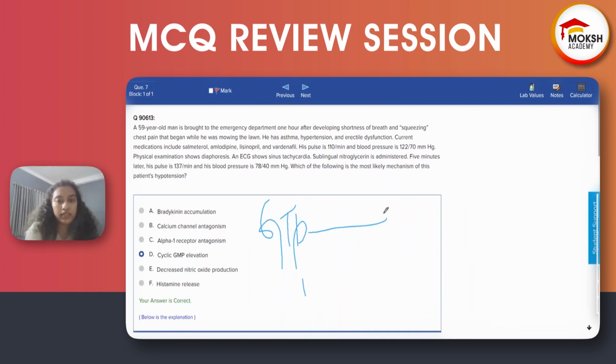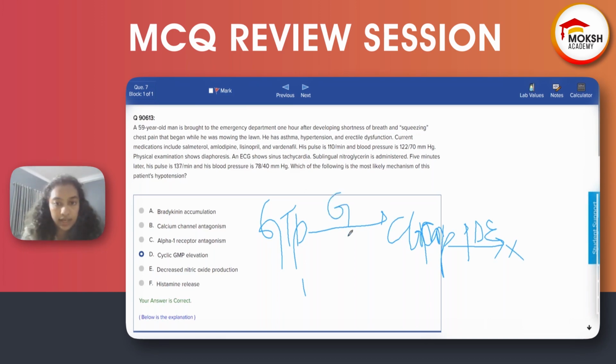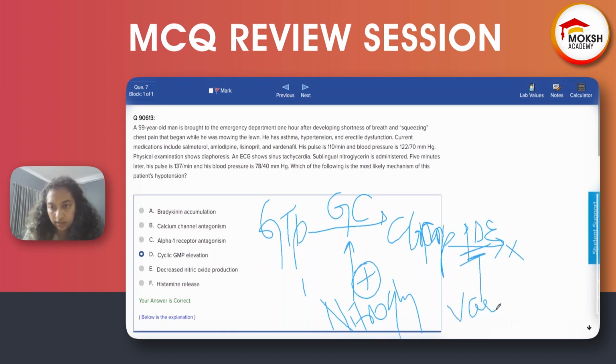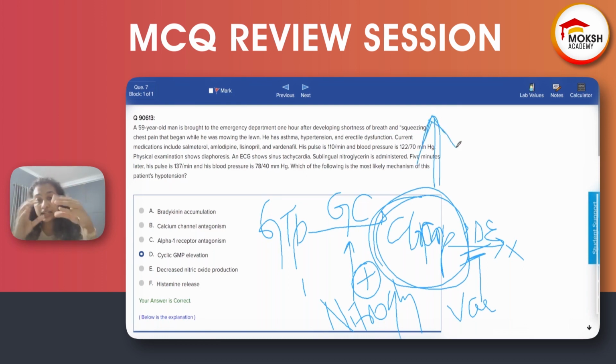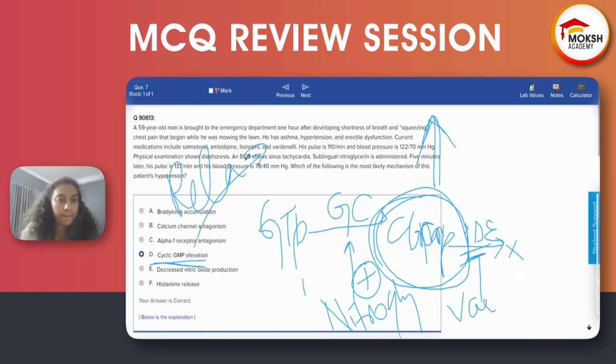So GTP causes cyclic GMP formation, and this is degraded by phosphodiesterase into a degradation product. Now this guanylate cyclase is stimulated by nitroglycerin. The phosphodiesterase is inhibited by vardenafil. So what is the end product? This increases. Everyone got it, right? So cyclic GMP increases. If cyclic GMP increases, this causes relaxation of smooth muscle. There is relaxation of smooth muscle.